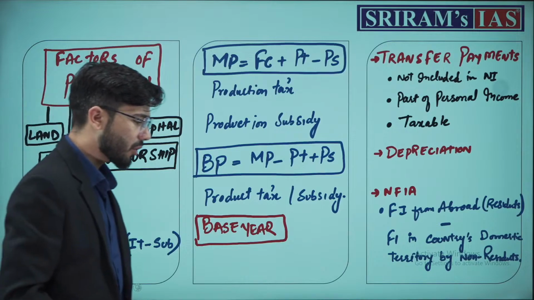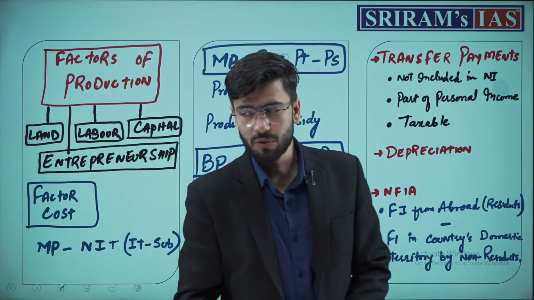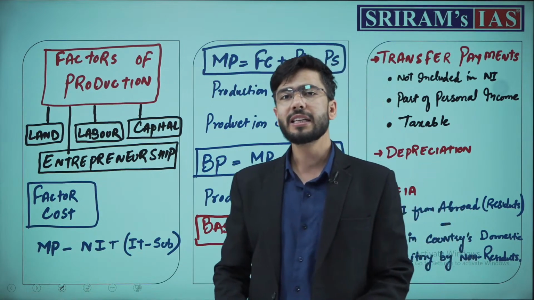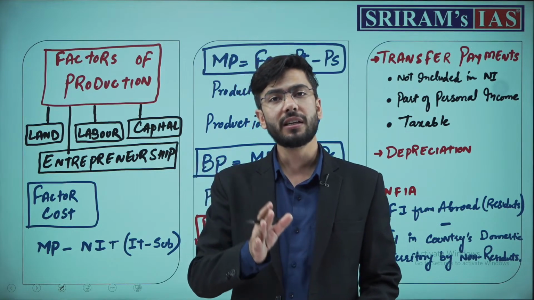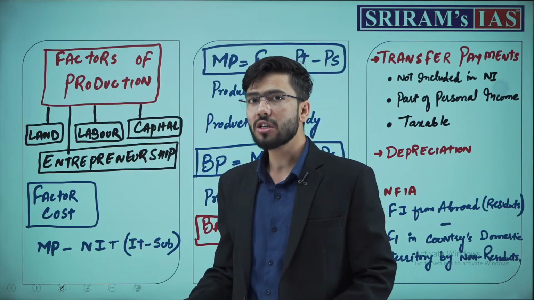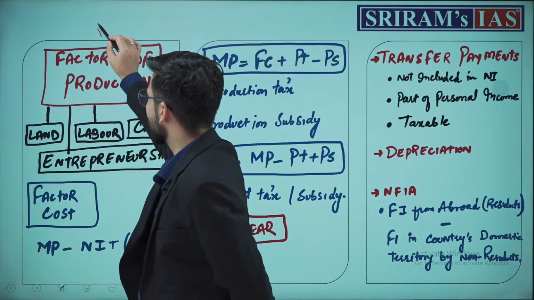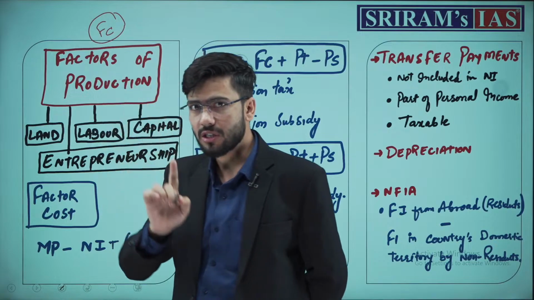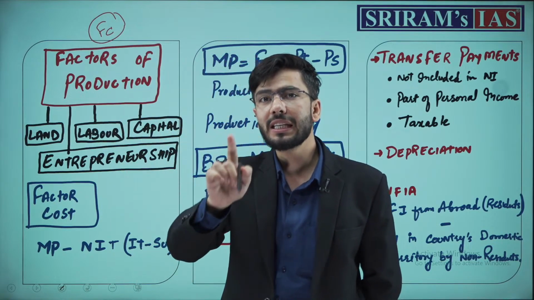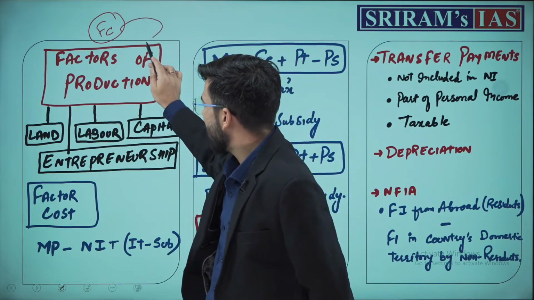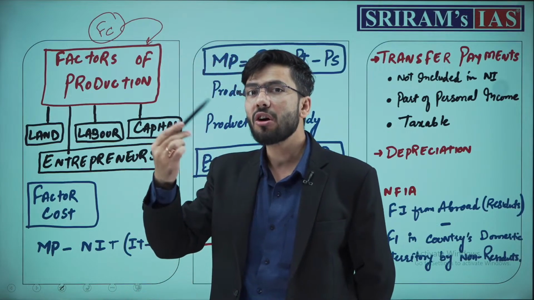Understanding the factors of production. Why understand the factors of production? Because I already told you that national income is net national product at factor cost. So what is factor cost, or what are the factors of production? How do we define factor cost? Factor cost is the cost of what? The cost of factors.